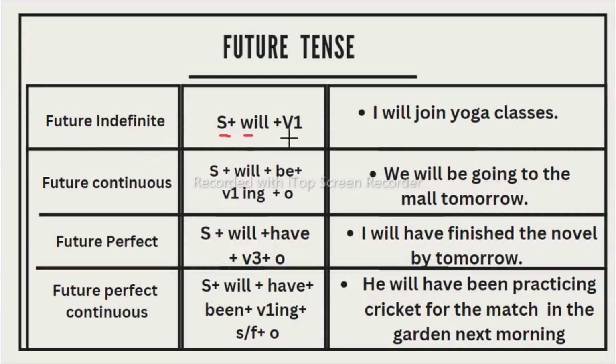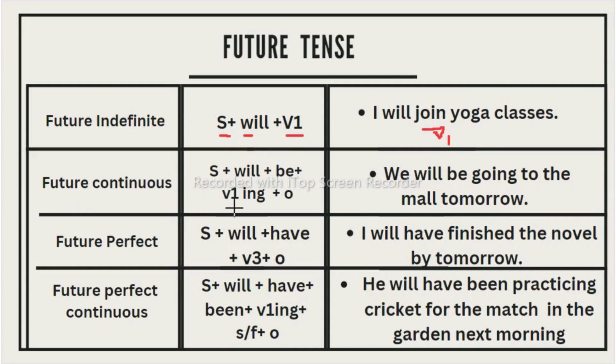Subject plus will plus V1. Along with all modals we need to take V1 only, which means the bare verb. For example, you can see here join, which is the V1. We cannot take V4, V5 or V2 here. Only V1 we need to take along with the modals. I will join yoga classes. We cannot say I will joining yoga classes. That will be wrong. Only V1. I will go, I will sleep. So V1 we need to take along with this modal.